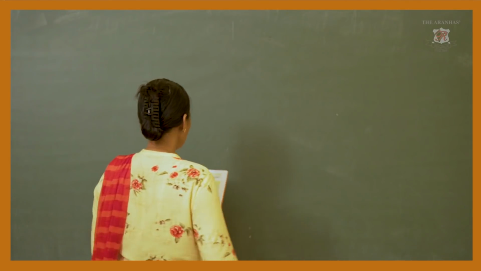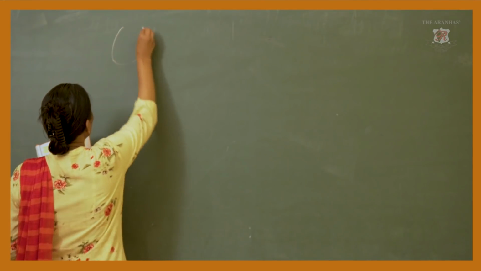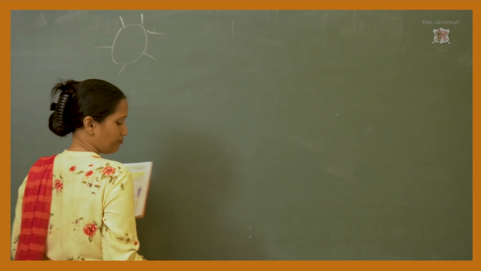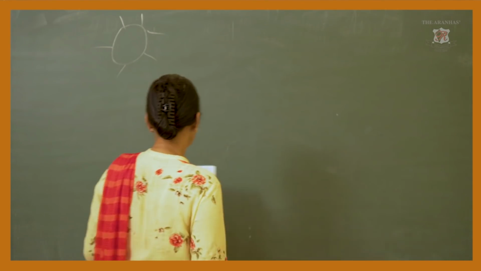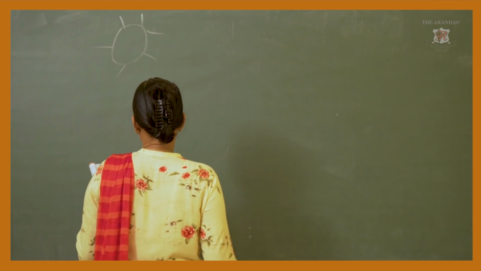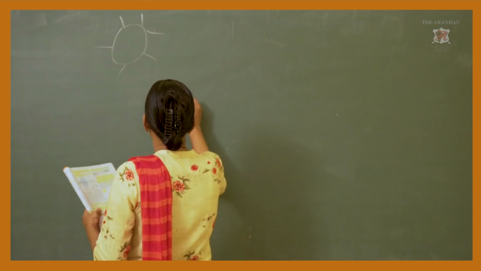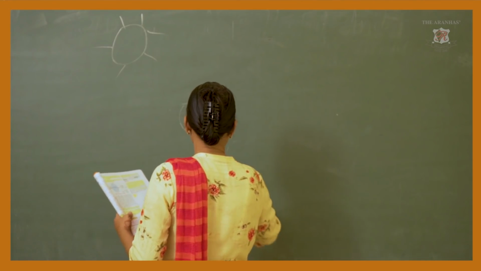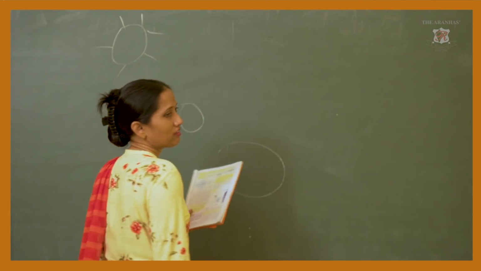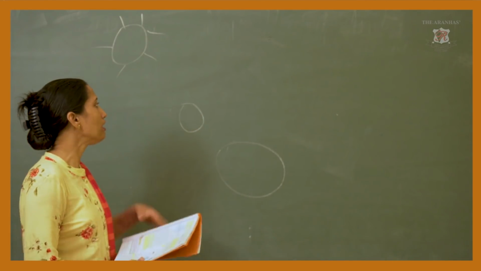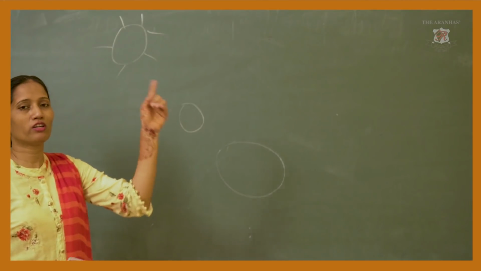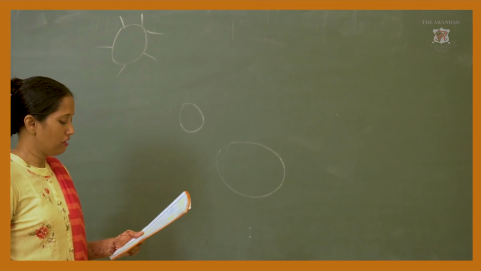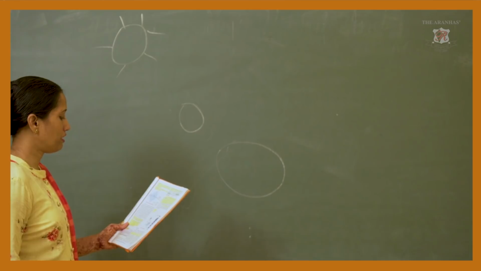See, in this diagram, they have shown the sun is somewhere on this side, and they have shown the moon on this side and the earth on this side. In the last class, I said they are all in an oval shape. They never rotate in a circular path, they rotate in an oval shape, right? So they are never in the same line.